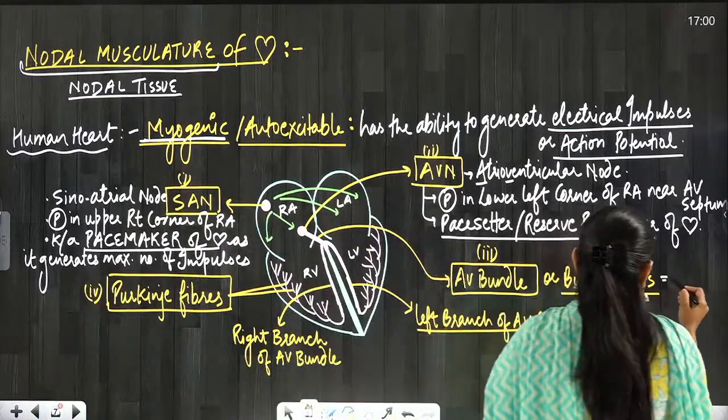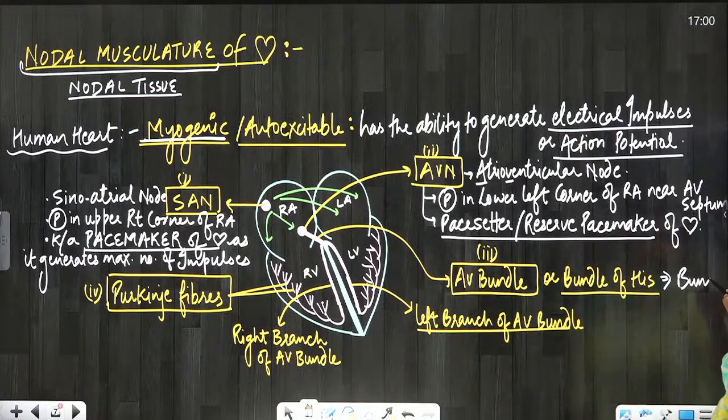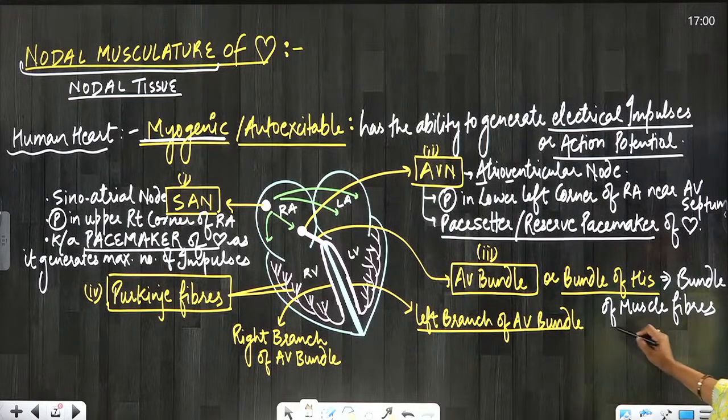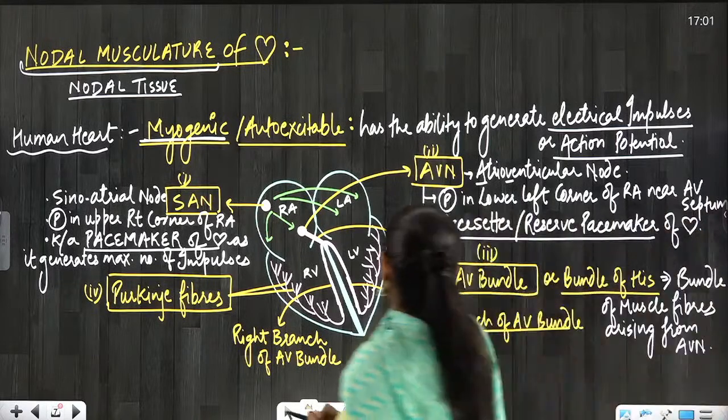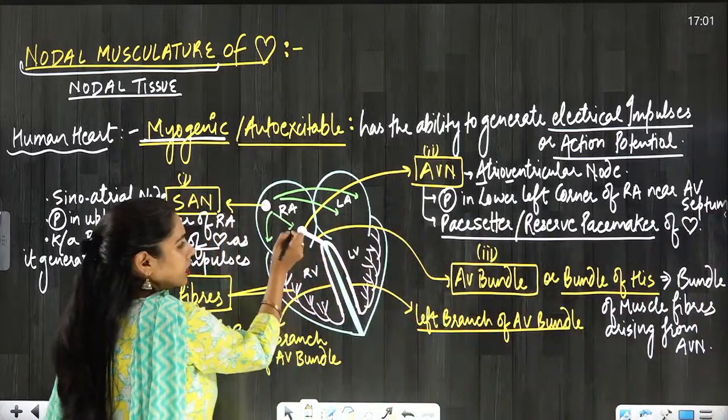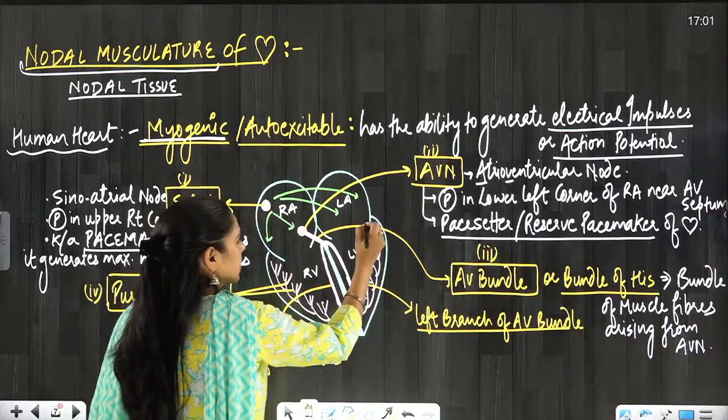A bundle of muscle fibers arising from the AVN, atrioventricular node. You can see this atrioventricular bundle passing through the AV septum.